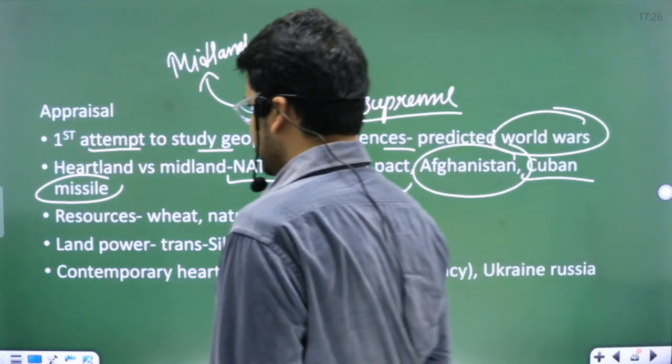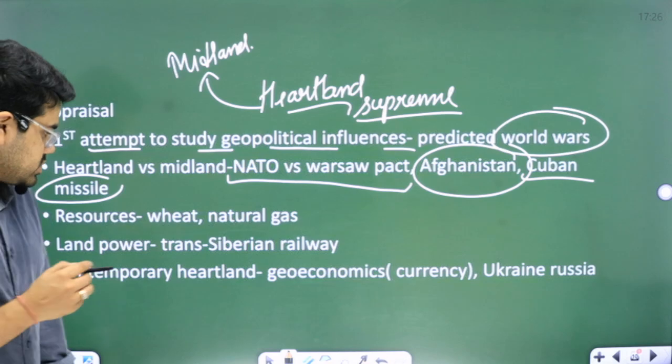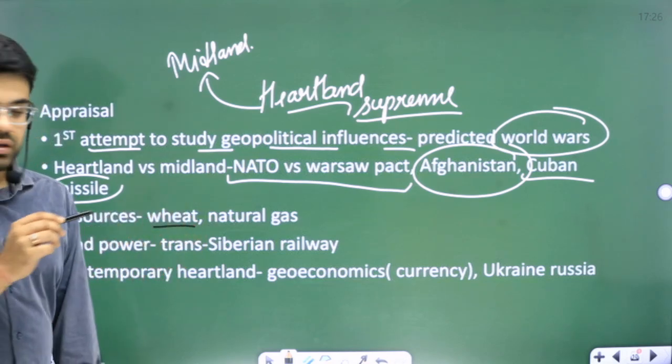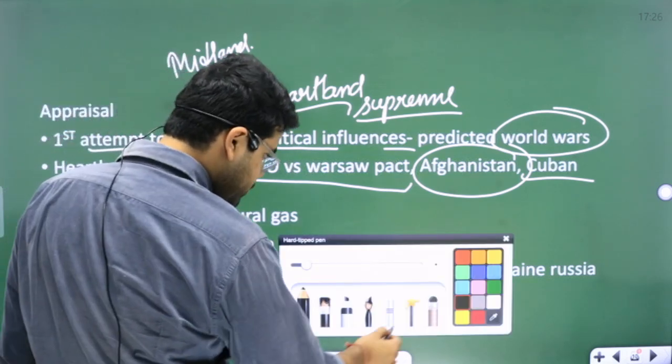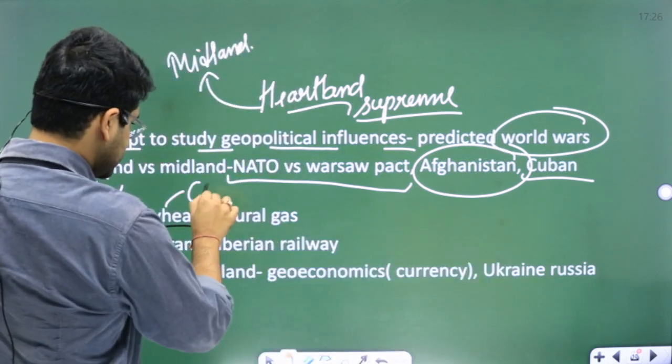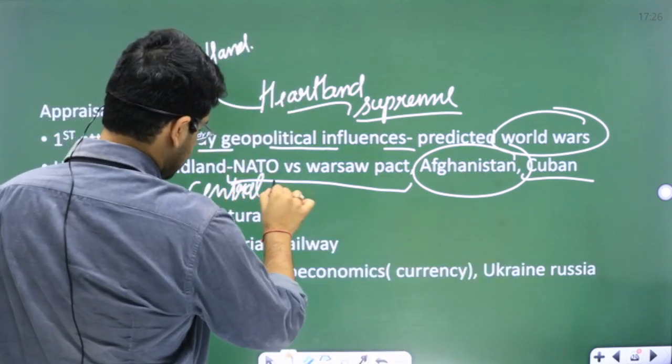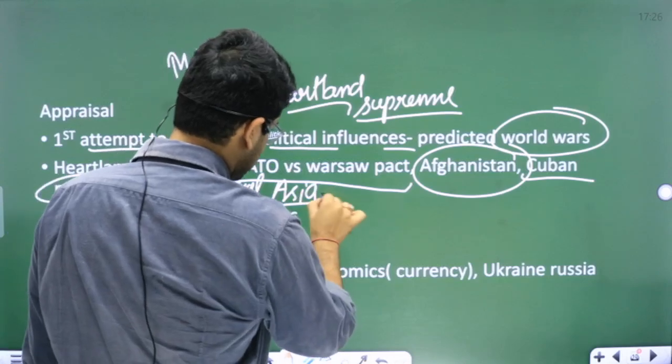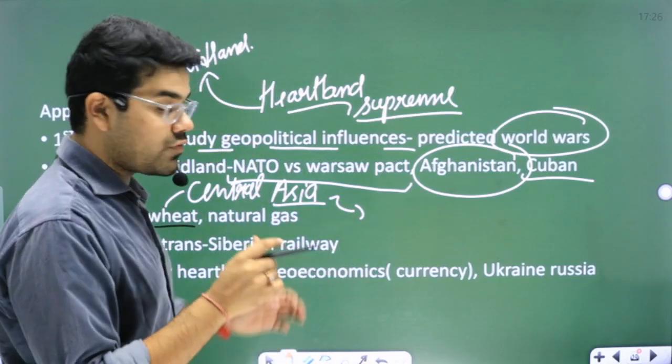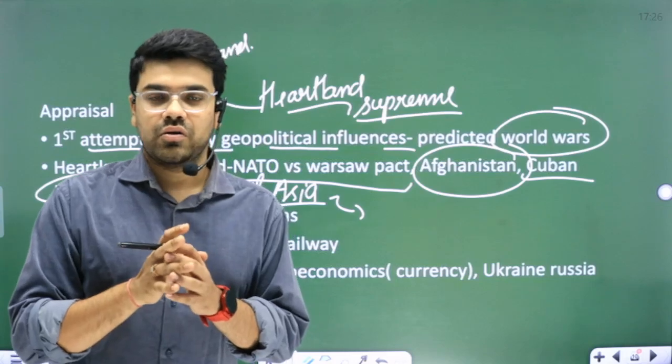So this part, as you can see, has a lot of resources, wheat resources, in the Central Asian region, part of the Soviet Union. What was Central Asia? It included the regions of Kazakhstan, Uzbekistan, Turkmenistan.